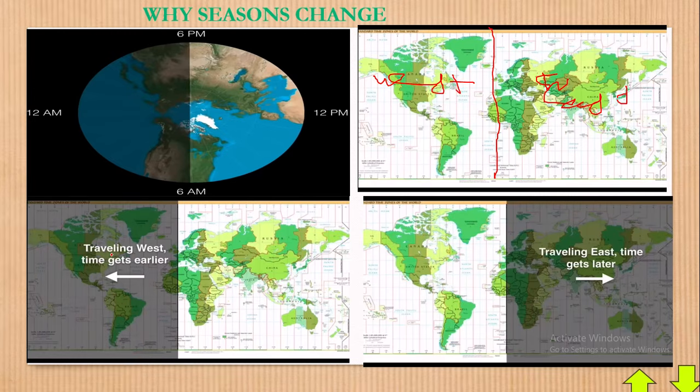They say traveling west, time gets earlier, meaning Brazil is ahead. Earlier means ahead. Of course, they will be ahead of us. As you move from Africa to this side where Brazil is, the time will be earlier.